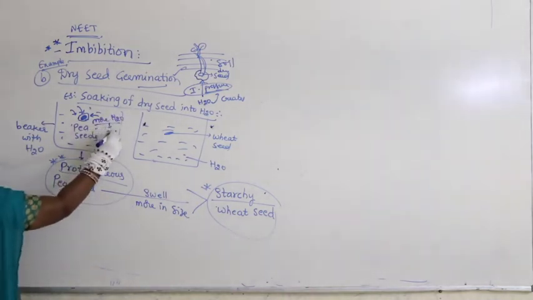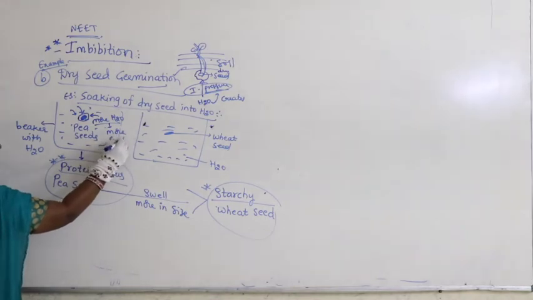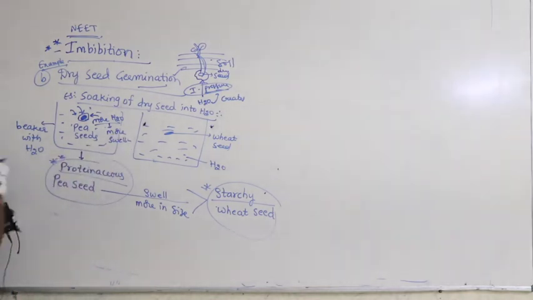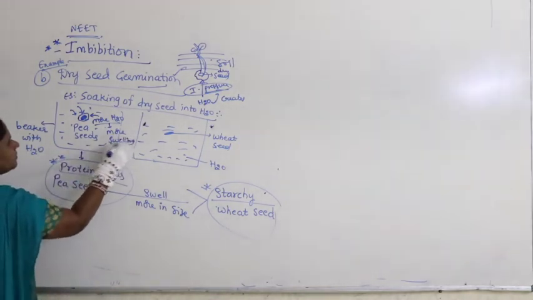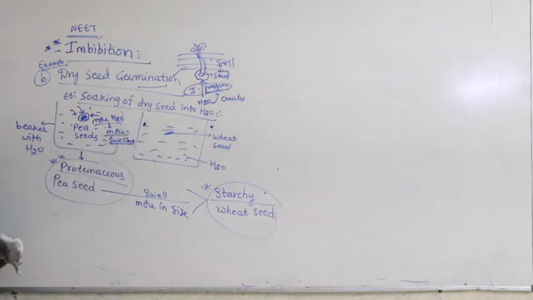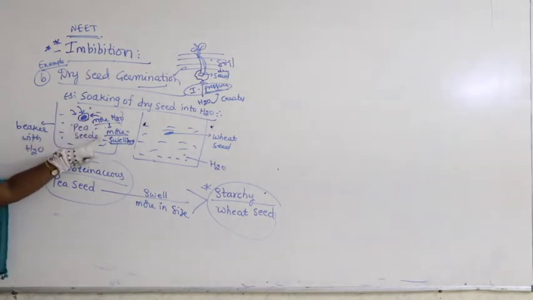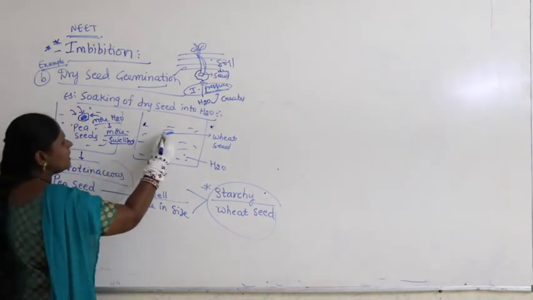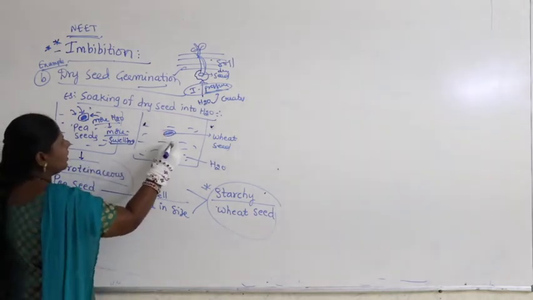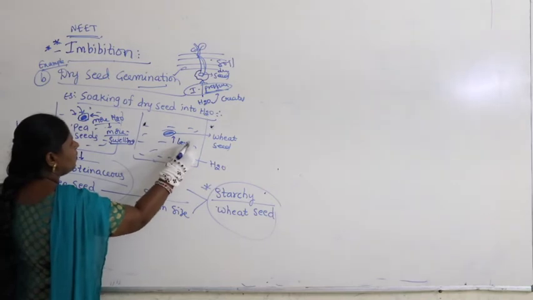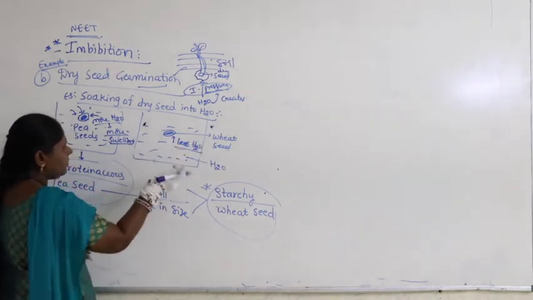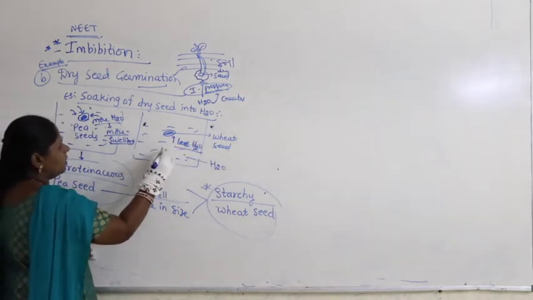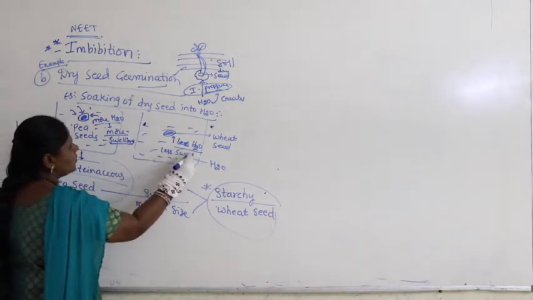So here, more water when it absorbs, it shows a higher rate of imbibition because it absorbs more water, so it shows more swelling. And here it swells slightly, that means it absorbs less water. It absorbs less water, so you can see less swelling.